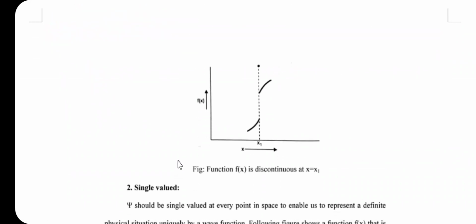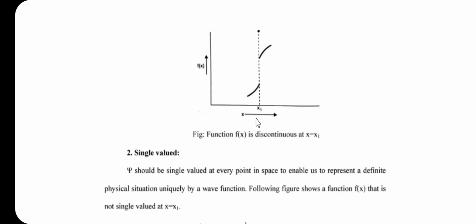Let us consider the diagram. This is the diagram of f of x versus x, and here the function is discontinuous. There is a break, that is why this function is not acceptable. This diagram or function is not continuous, it is discontinuous.